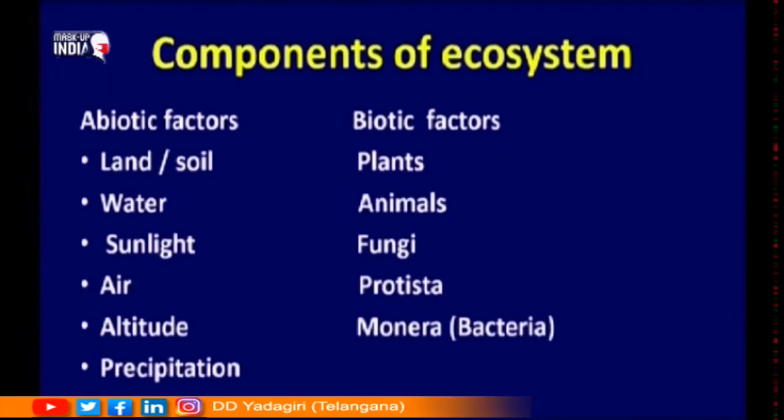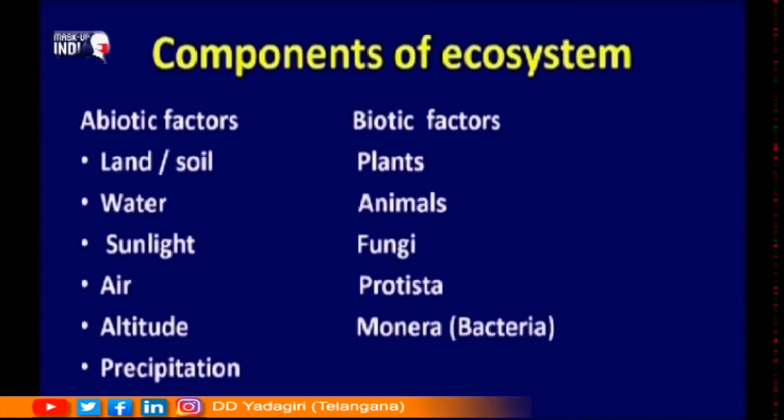What are the parts that an ecosystem has? It is divided into two areas. One is the abiotic part and the other one is the biotic factors or biotic part. So, abiotic: A means absence of, bio means life. So, non-living things which affect the life of organisms, influence the life of organisms, are called abiotic factors.